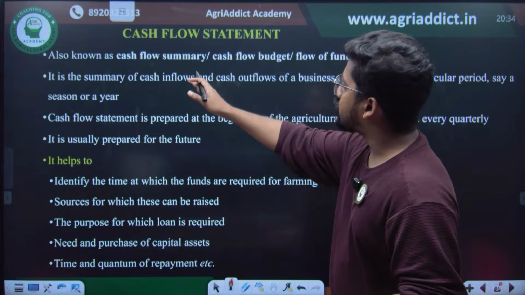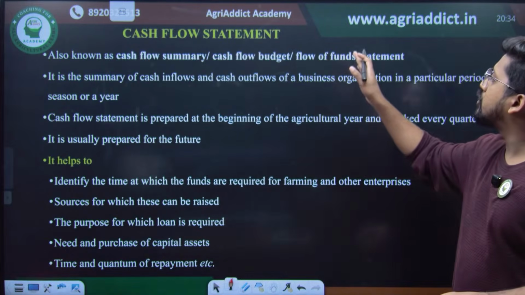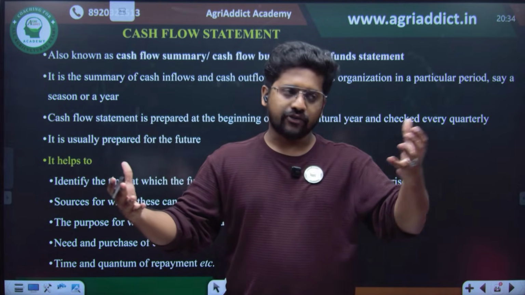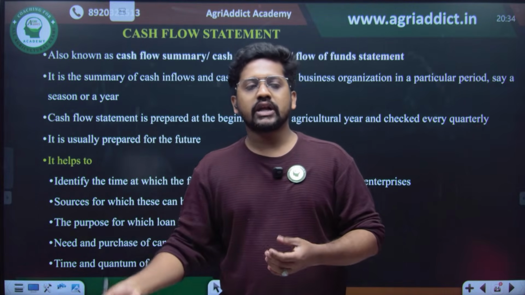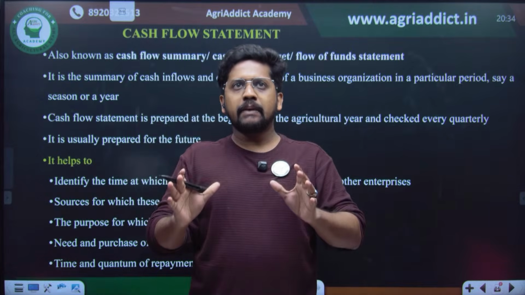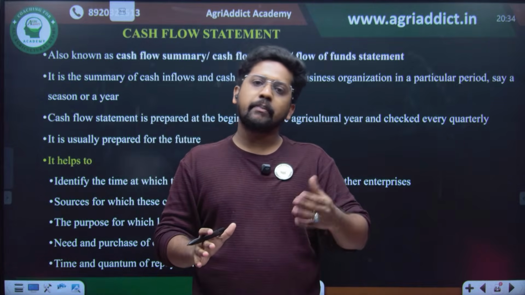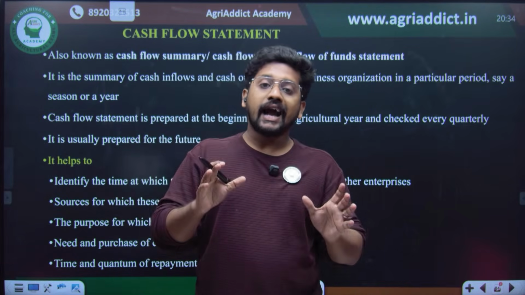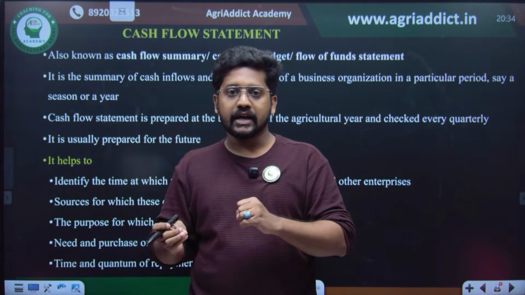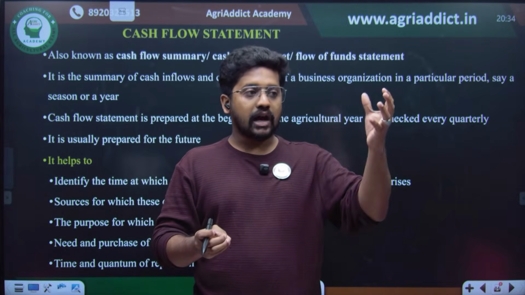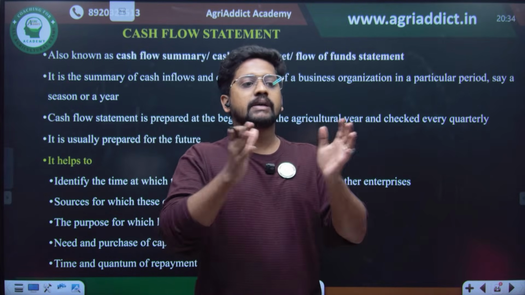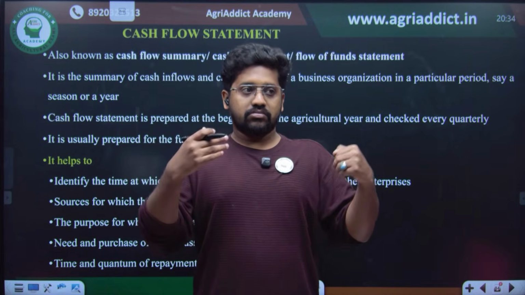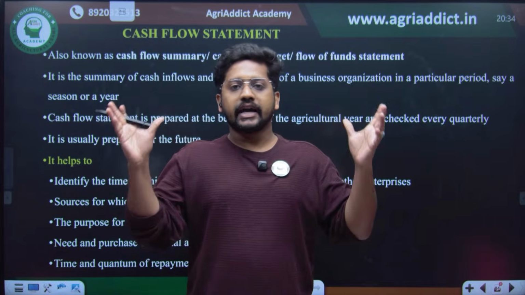This is also known as the cash flow summary statement, cash flow budget, or flow of fund statement. This helps to summarize all the cash inflows and outflows. If I am planning, and this much amount is going to come in June, but I have an expense in September, then accordingly I can plan where I should get the credit from, how I should harvest, at what time I should sell, which is the period where I do not have much money, and what I should do to manage the expenses in the farm.